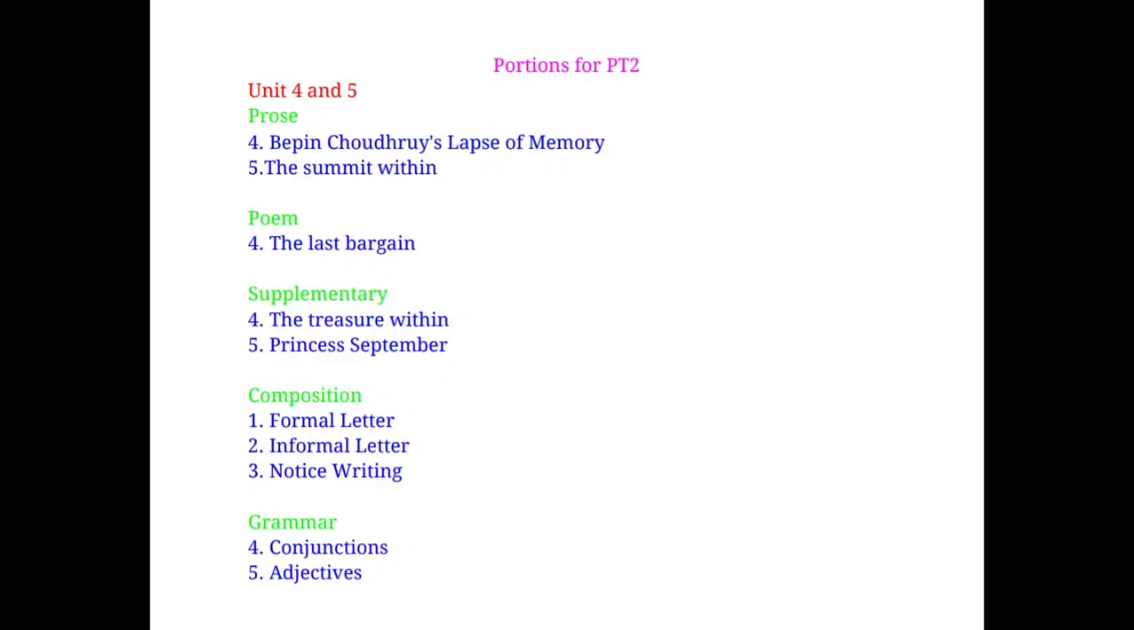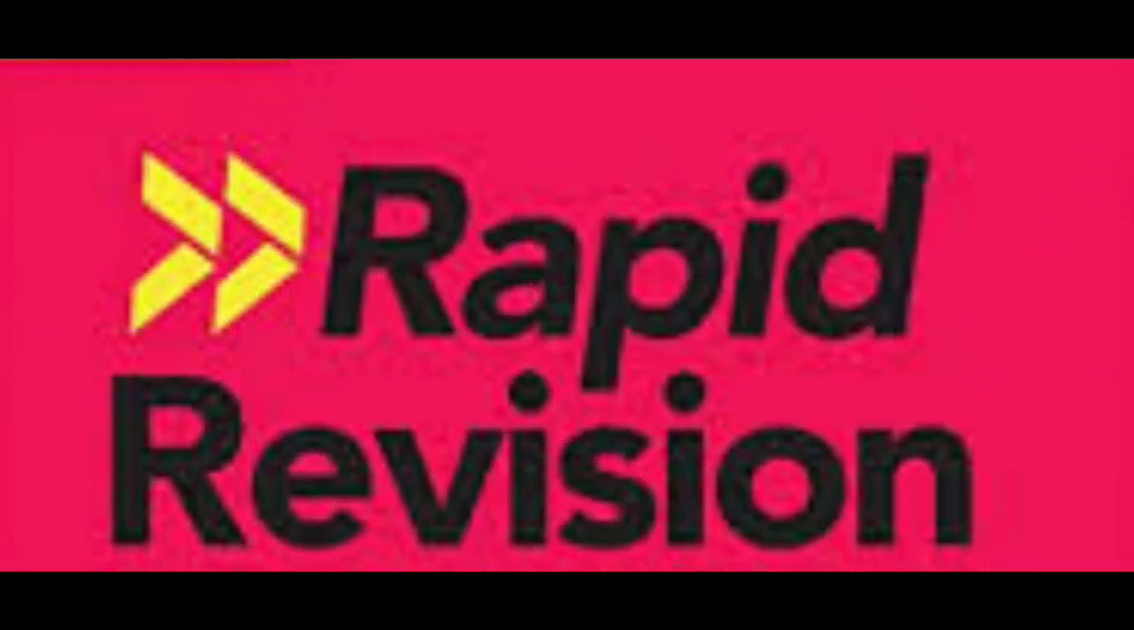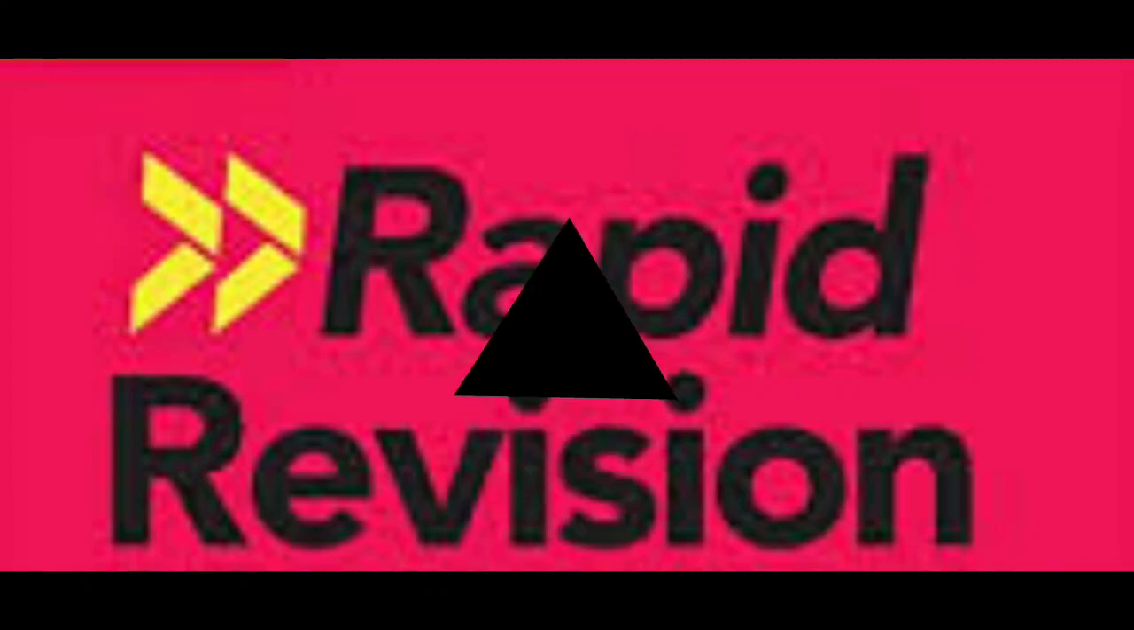Let's move on to the composition area. Here you're going to have the first 3 compositions, that is formal letter, informal letter, and notice writing. Then moving on to the grammar part, you are going to have 4th and 5th chapters. Children, let's move on to the rapid revision of the portions for the periodic test 2.